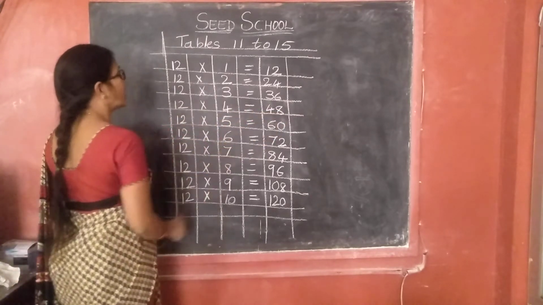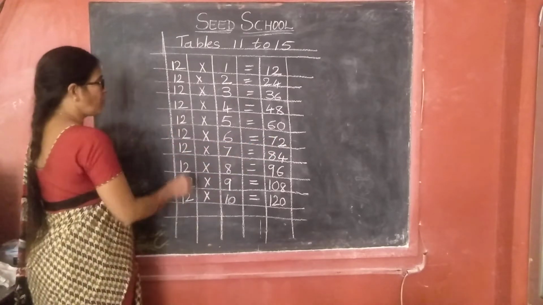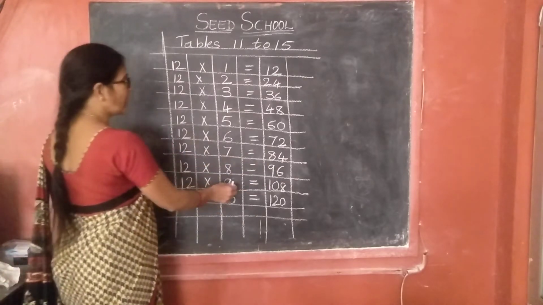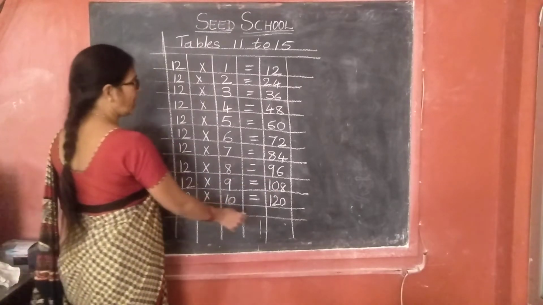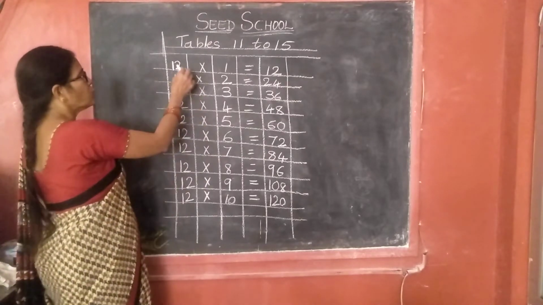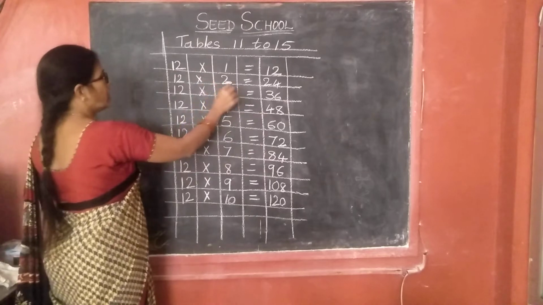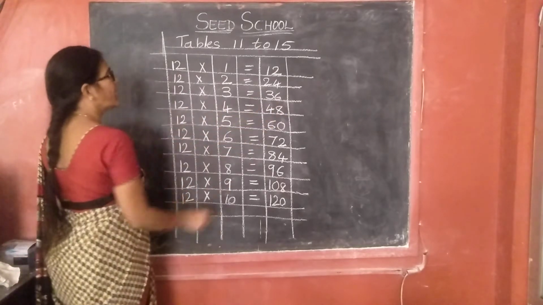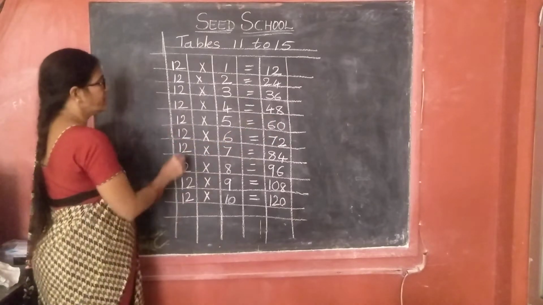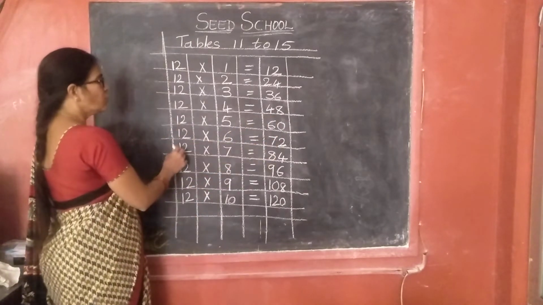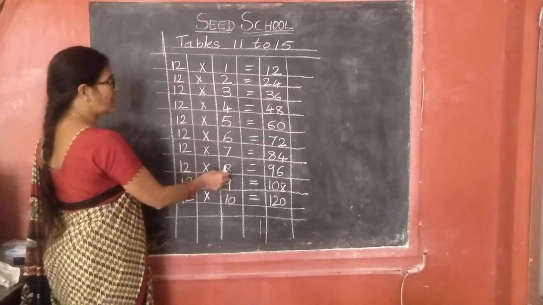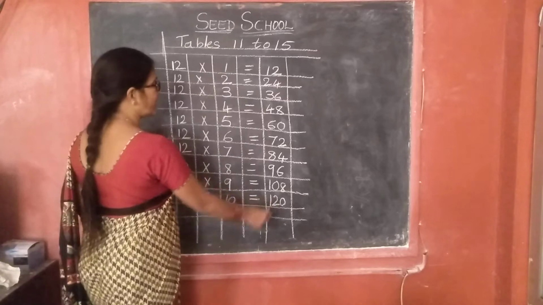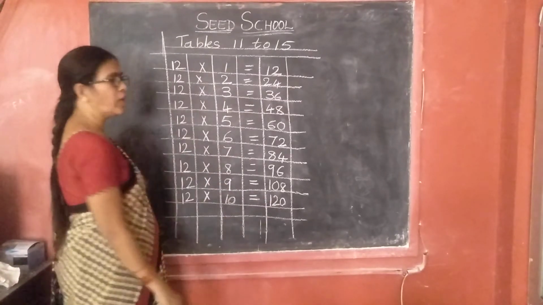12 fives are 60. 12 sixes are 72. 12 sevens are 84. 12 eights are 96. 12 nines are 108. 12 tens are 120. 12 ones are 12. 12 twos are 24. 12 threes are 36. 12 fours are 48. 12 fives are 60. 12 sixes are 72. 12 sevens are 84. 12 eights are 96. 12 nines are 108. 12 tens are 120. Next, one more time.